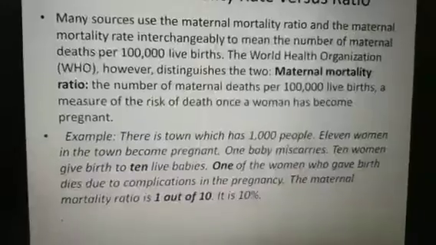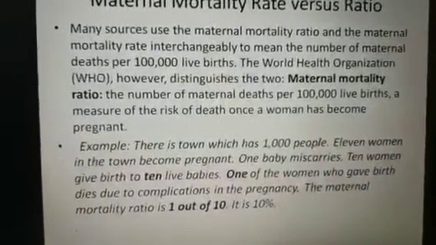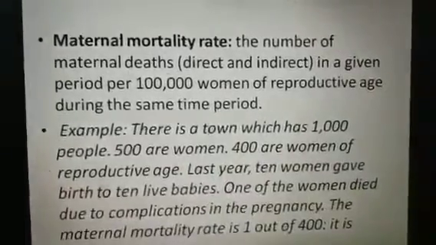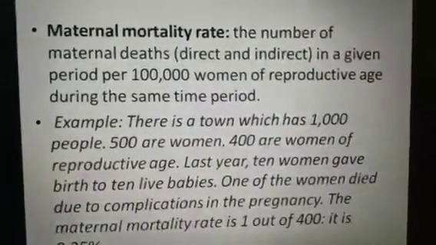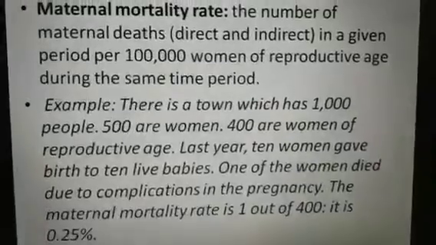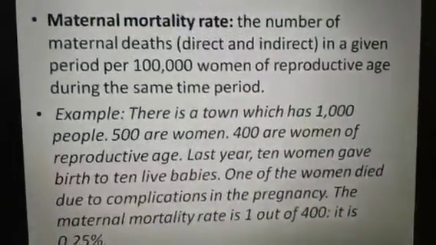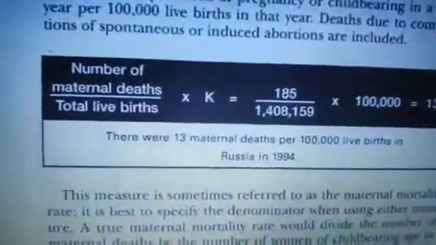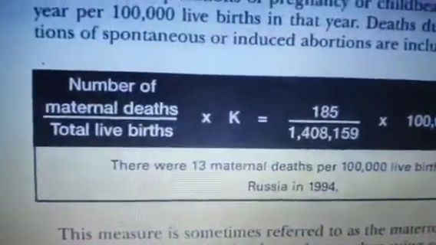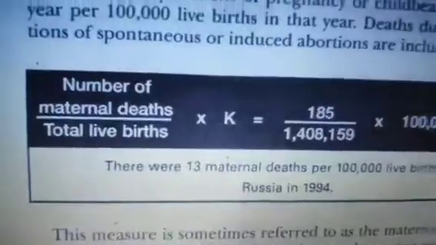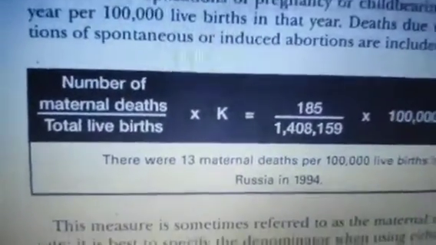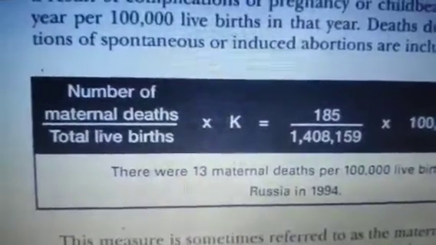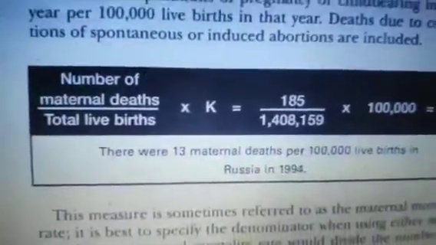So we can also measure the maternal mortality rate by any specific data. The number of maternal deaths in a given period per lakh women of reproductive age during the same time period is the maternal mortality rate. And by giving an example: the number of maternal deaths divided by total live births, into K, is equal to the maternal mortality rate.